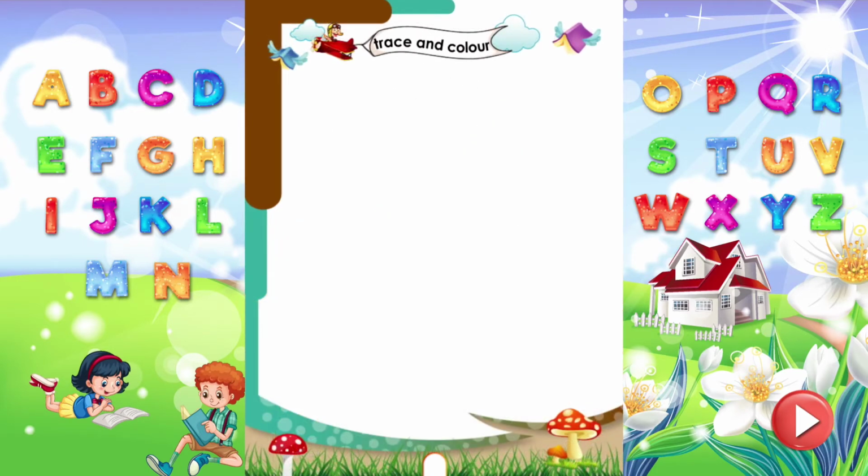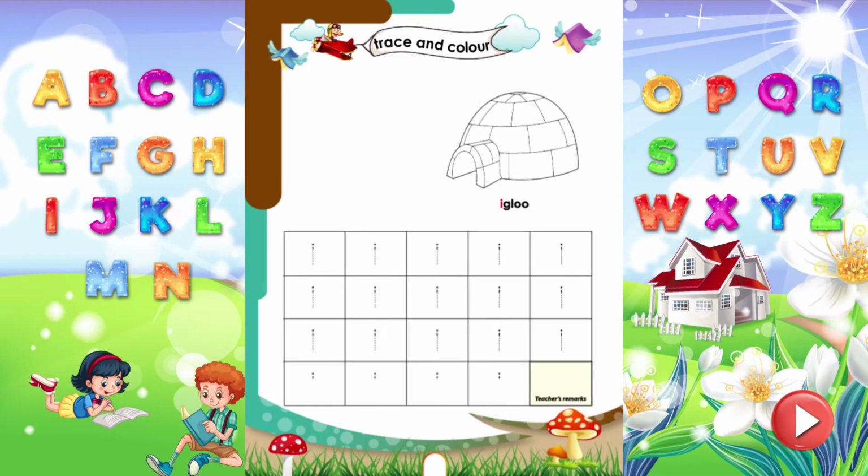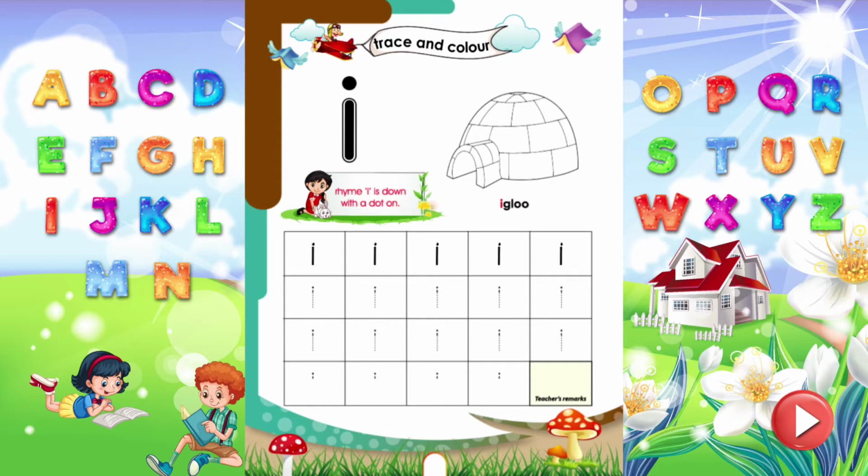Trace and color. Let's trace the letter I, which sounds E. Rhyme I. I is down with a dot on. Trace all the letters properly. Wow! Time to color the igloo.